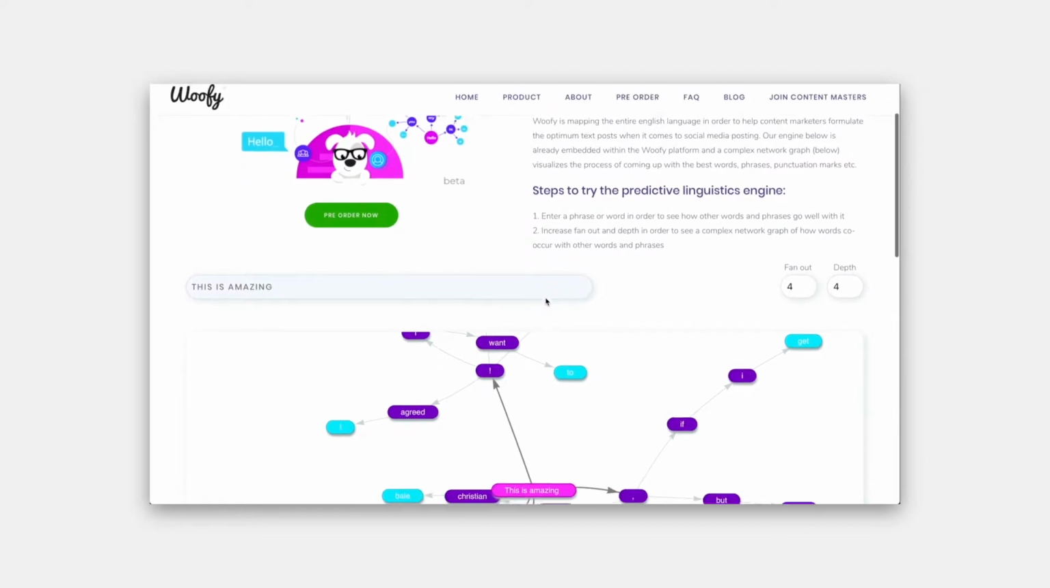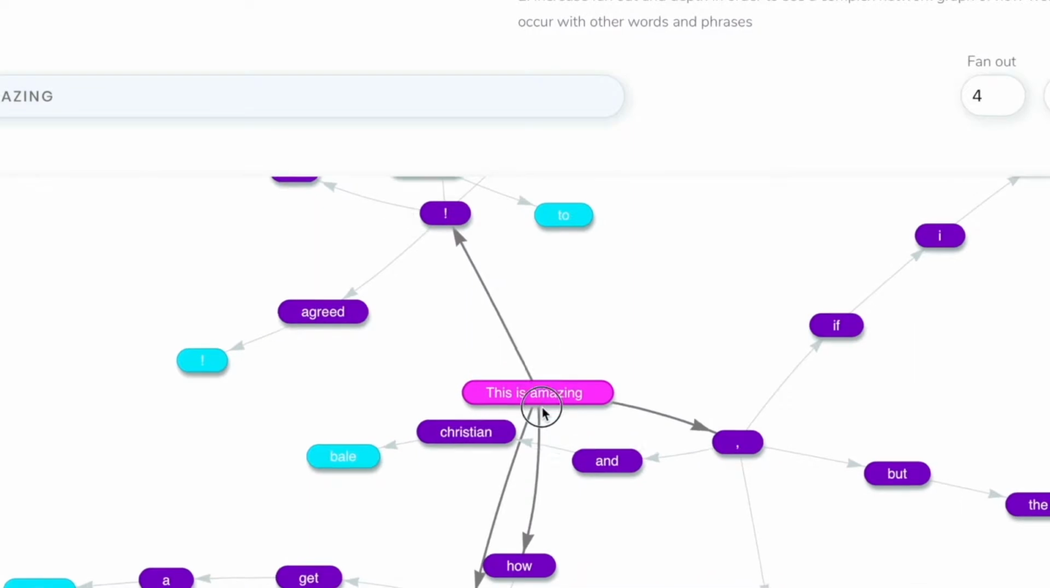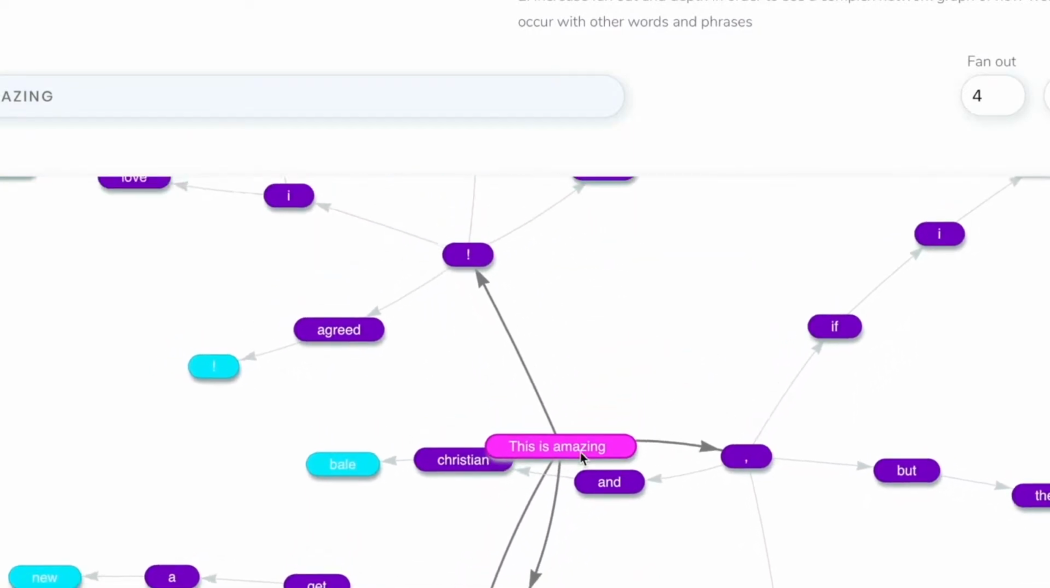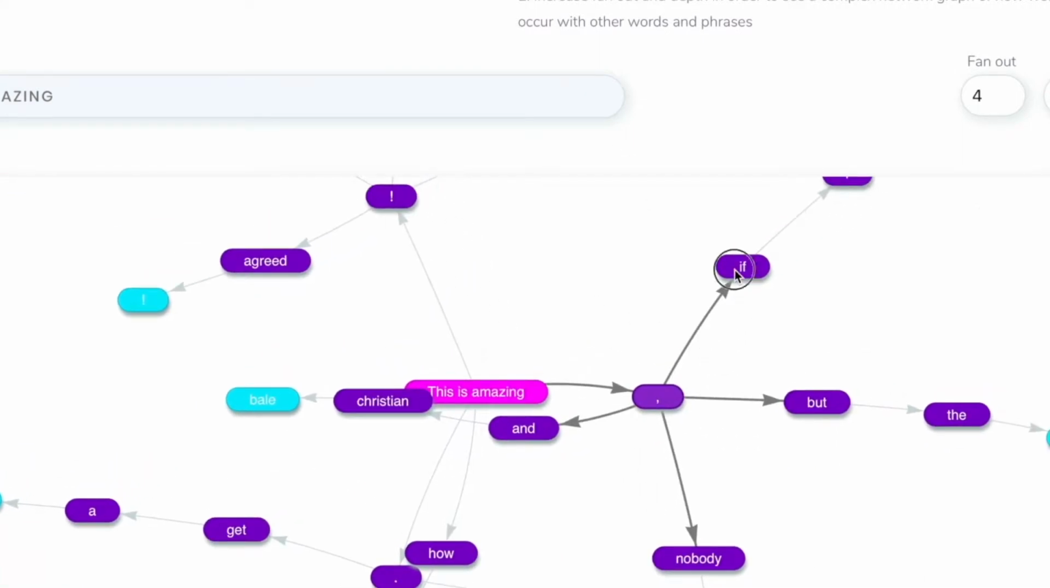So let's take a look at this example of "This is amazing." As you can see here, "this is amazing" co-occurs with an exclamation mark. It also co-occurs with "how", i.e. "this is amazing how". It also co-occurs with a comma and gives you other suggestions of words, and so on and so forth.